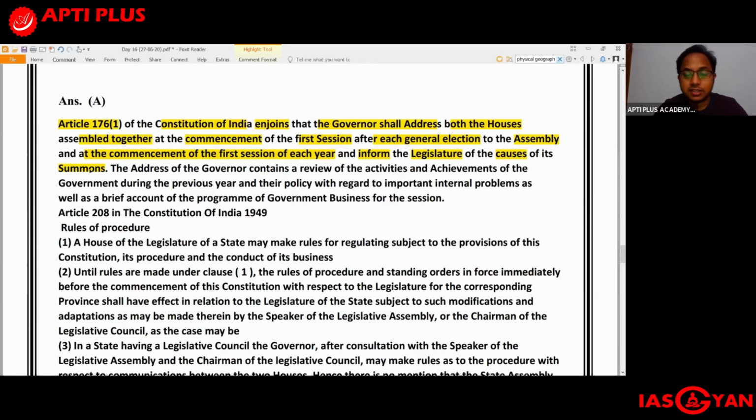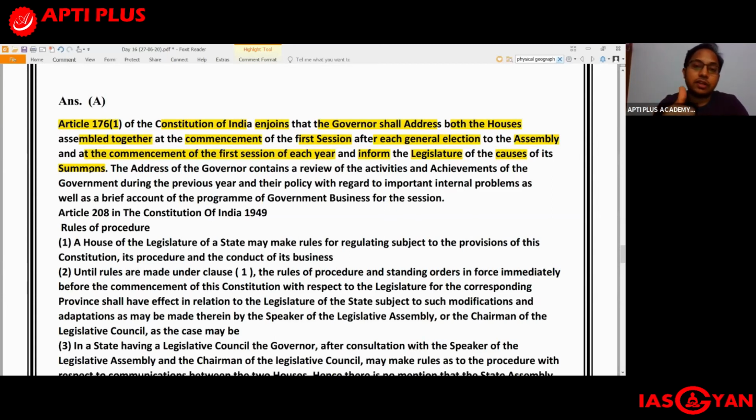If it's a bicameral legislature, in that case you will have both the legislative assembly as well as the council. Both are assembled together, and that is when the governor will address both of them at the commencement of the first session after each general election to the assembly. Once the general election has taken place, during the first session, the governor will address both the houses together. This is one of the cases in which the governor will address both the houses.